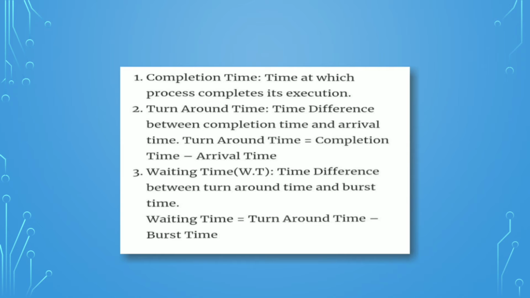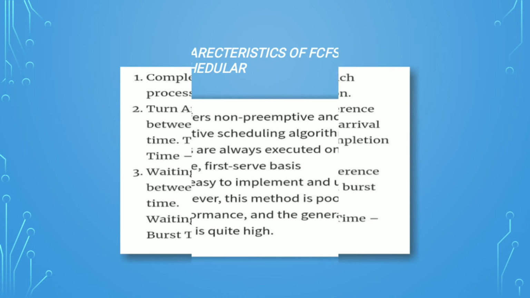In FCFS scheduling, we calculate these 3 items: completion time, turnaround time, and waiting time. Completion time is the time at which a process completes its execution. Turnaround time formula: turnaround time is equal to completion time minus arrival time. Waiting time formula: turnaround time minus burst time.